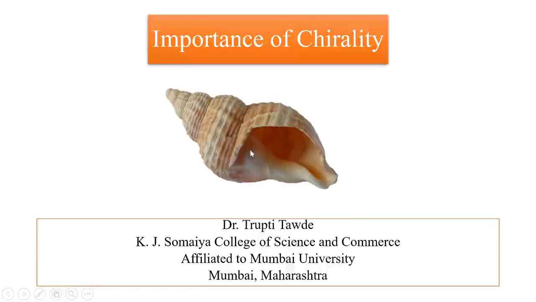So this shell is right-handed. It is chiral in nature. So it is one of the best examples to present to you. Nature is chiral and we are chiral. Okay, so in future also, in some videos I'll be covering some basic concepts before we start with our lecture.